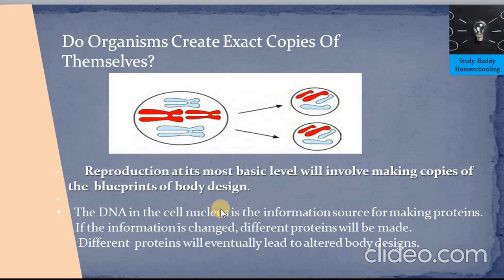First it begins with the cellular level. How does it do? It first makes proteins. The DNA in the cell nucleus is an information source for making proteins. If the information is changed, different proteins will be made. Different proteins will eventually lead to altered body designs. So everything boils down to DNA level when it makes copies of itself.